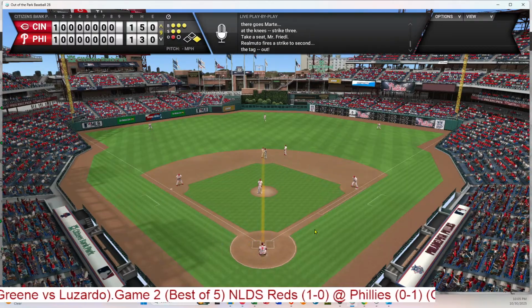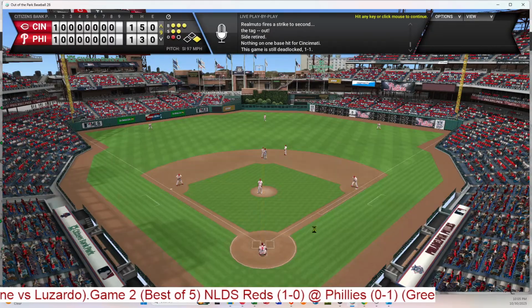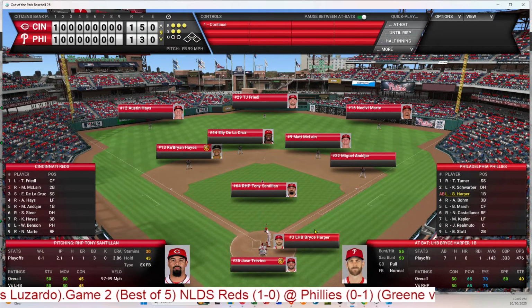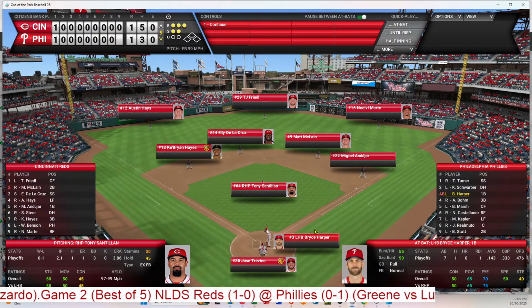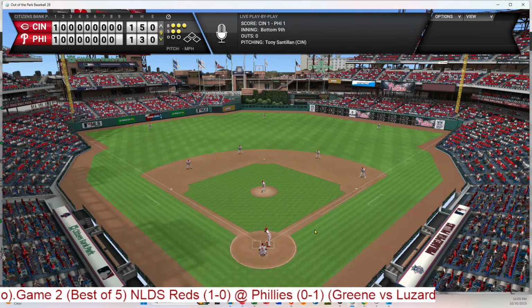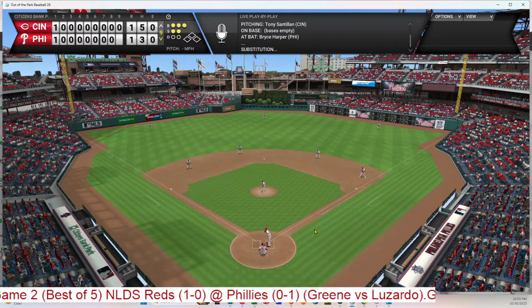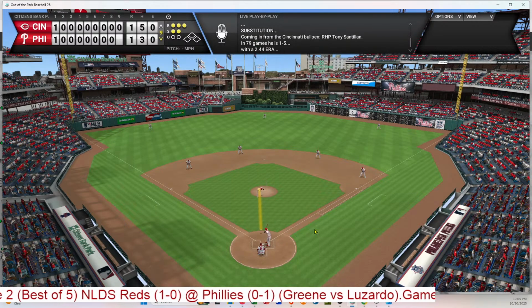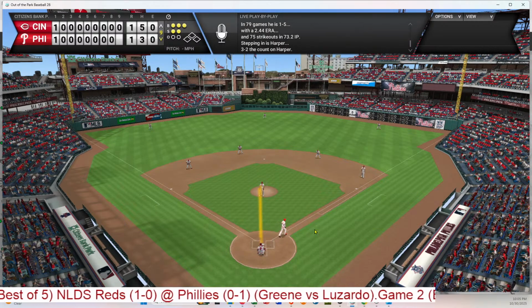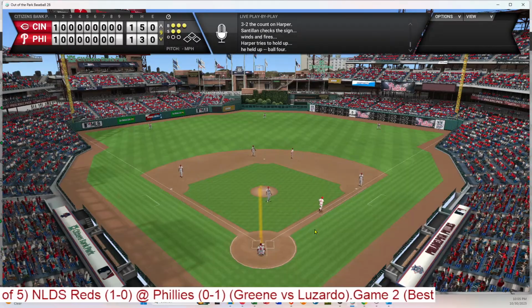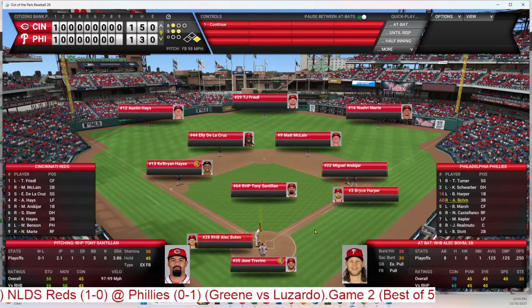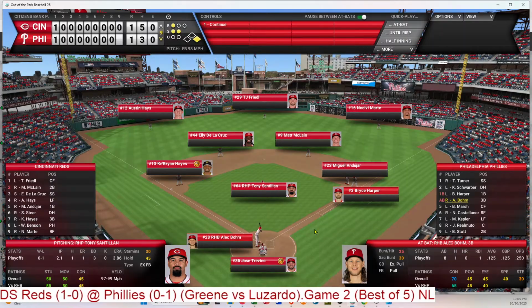Maybe we'll get to Castellanos here eventually. I don't know why Harper. Oh. Okay. Harper walked to lead off this bottom of the ninth. Alec Bohm.